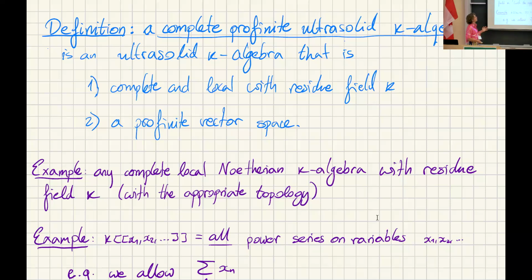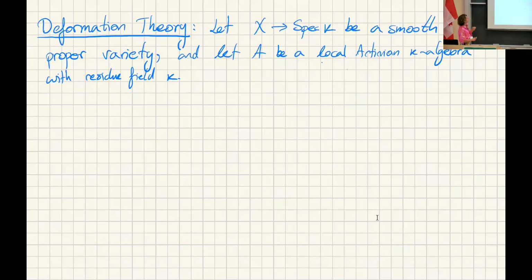Now, after telling you about all this ultrasolid stuff, I'm going to take a little detour and tell you about deformation theory, because that's the main application I found of this so far. And the idea is if we take a smooth proper variety, we want to understand deformations of it. What do we mean by this? So if we take a local Artinian K-algebra with residue field K, what this means is that in particular, it's a finite dimensional K vector space. So we should think of it as some infinitesimal thickening of K.